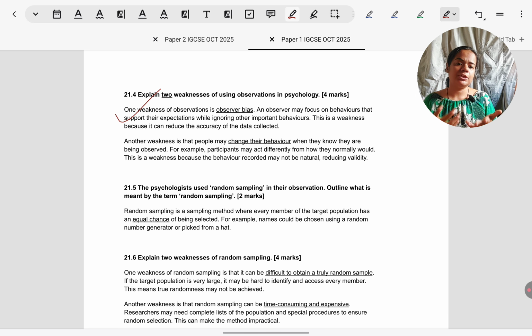Second, participants can change their behavior if they know they are being observed. We don't know whether they're disclosing the observation to participants or not. So demand characteristics can occur. If we want to link to the situation, if they know researchers are checking their happiness, they might deliberately smile or give positive facial expressions.